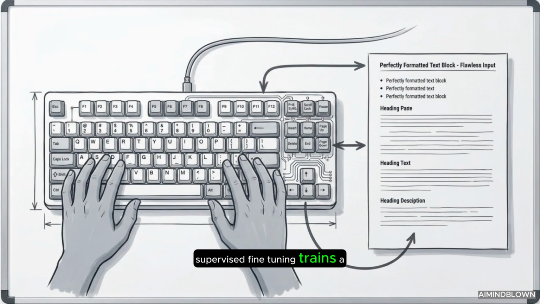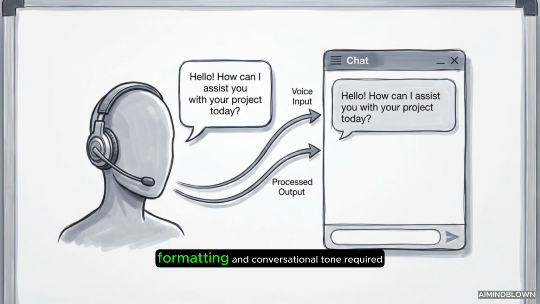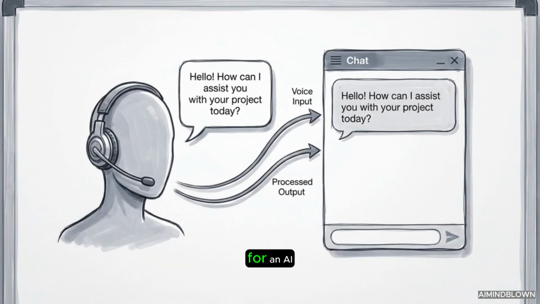Supervised fine-tuning trains a pre-trained model on highly curated, human-written examples to demonstrate the exact format and style of a desired response. Engineers feed the model thousands of these perfect prompt and response pairs. SFT establishes the structure, formatting, and conversational tone required for an AI to act like a helpful assistant.